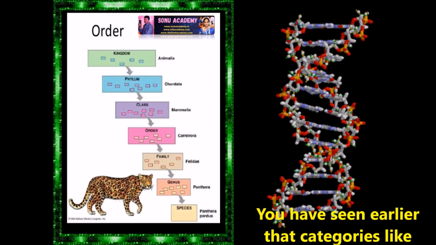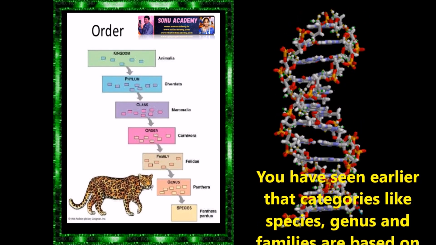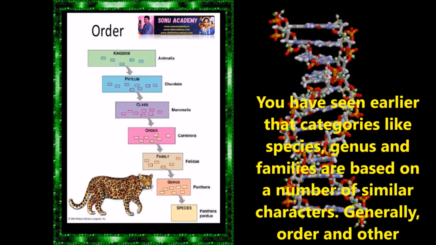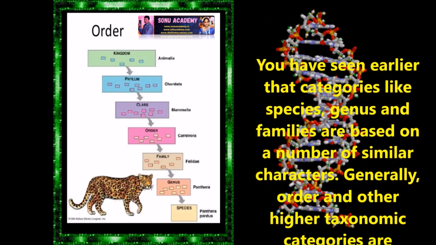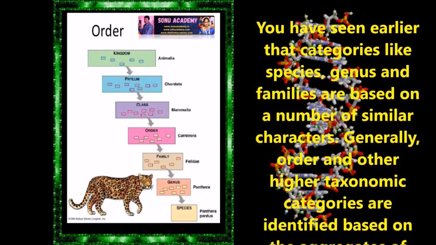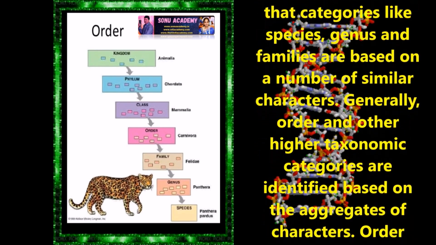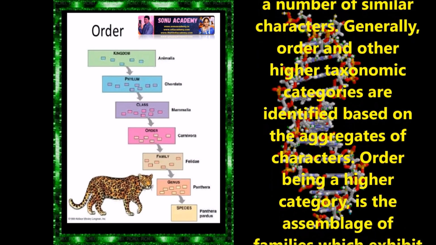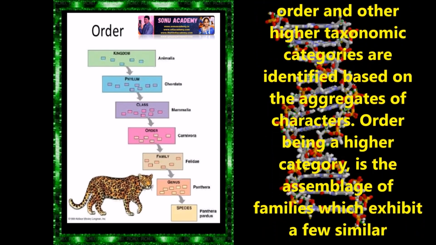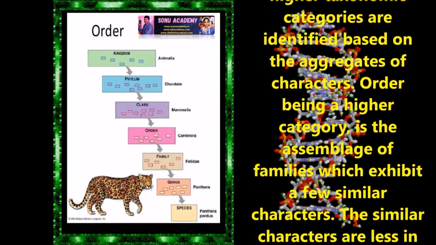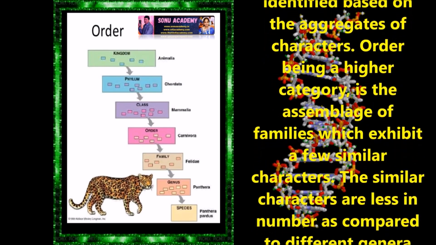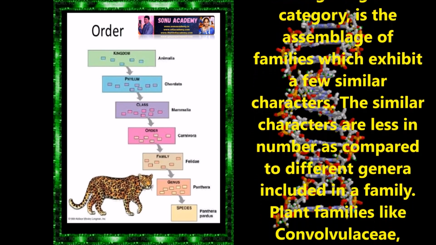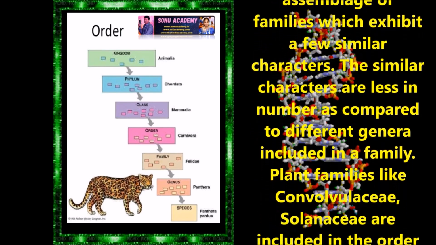Now let us discuss order. You have seen earlier that categories like species, genus, and family are based on a number of similar characteristics. Generally, order and the other higher taxonomic categories are identified based on the aggregate of characteristics. Order, being a higher category, is the assemblage of families which exhibit a few similar characteristics. The similar characteristics are less in number as compared to the genera included in a family.